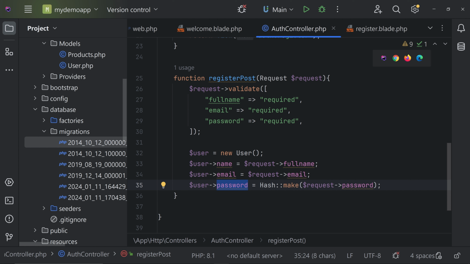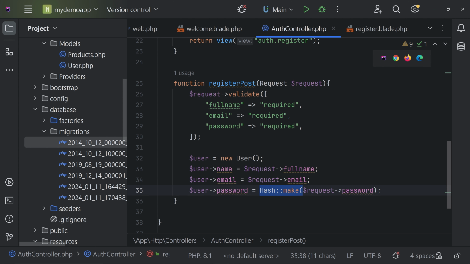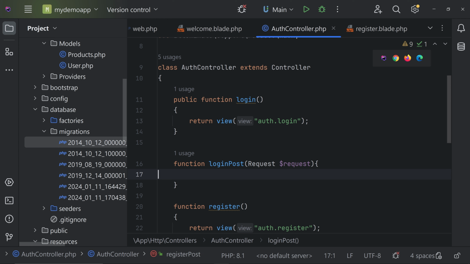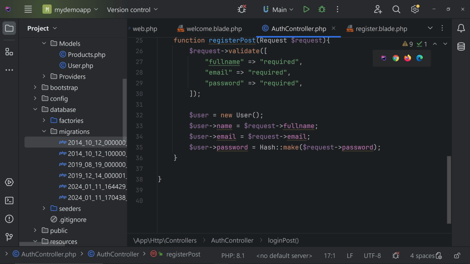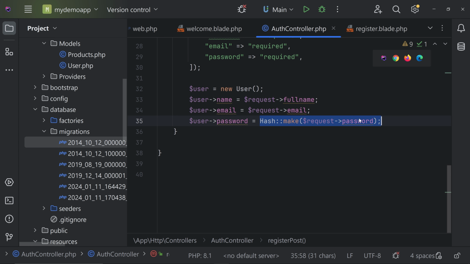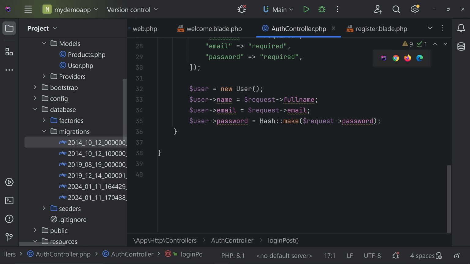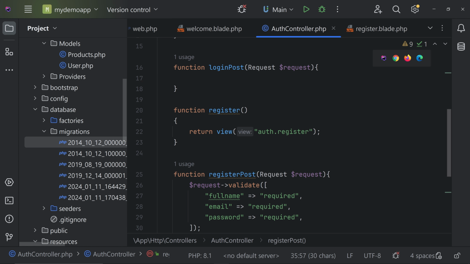If you don't want the encryption, you can remove it, but we are going to use the encryption, so the login method will also be just like that. If you change anything here, you have to change the login also, otherwise it will not work. I recommend you follow along and use the encryption, otherwise you will get errors. I have seen many people removing the encryption and getting errors on the login part.